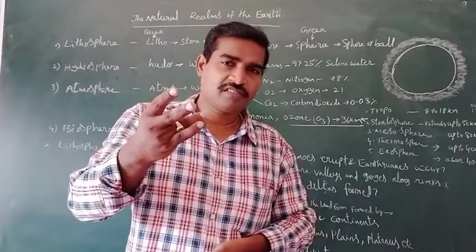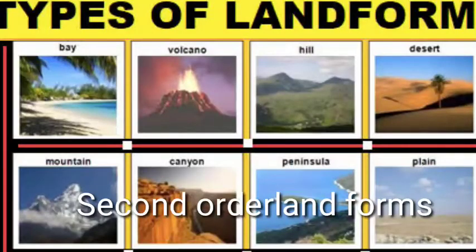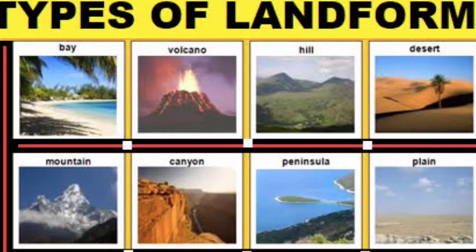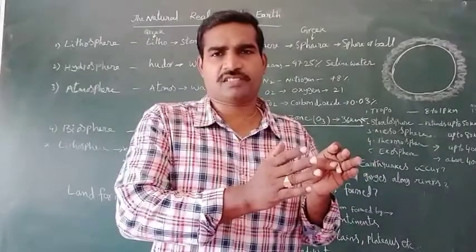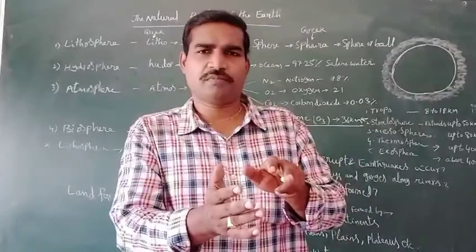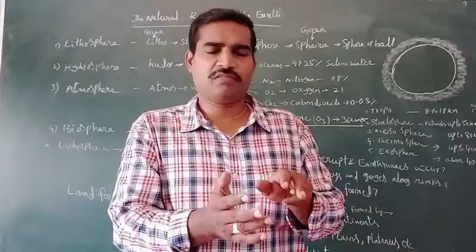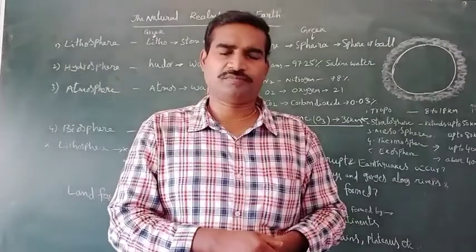Mountains, plains, plateaus, and rivers and other water bodies. Together these are called second order landforms. Second order means first oceans and continents were formed, then in the second position mountains, plateaus and plains were formed.